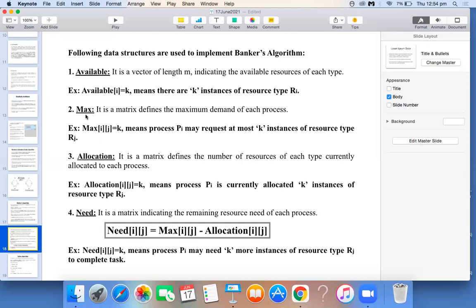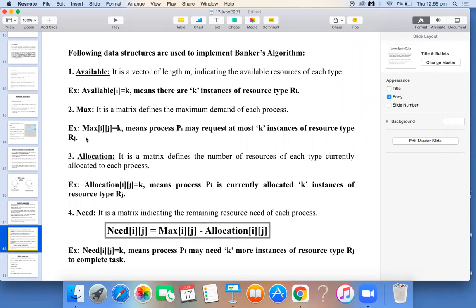Max, as I said, whenever any process enters, it has to declare how many maximum resources it needs. To represent that, I need a variable called Max. It is a matrix, so you need a 2-dimensional array here. That's why I have taken it as a matrix. It defines the maximum number of resources which each process needs. That is on demand.